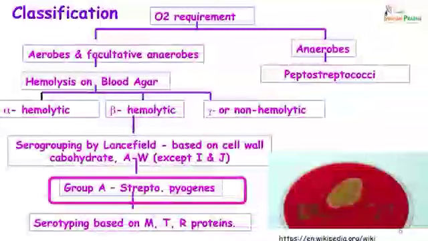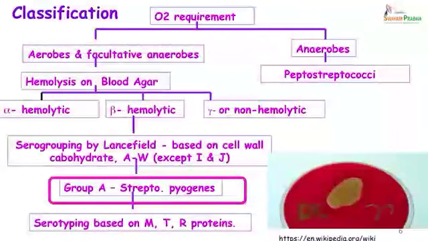Let us look at the classification of the streptococci. Depending on the oxygen requirement, streptococci are divided into aerobes and facultative anaerobes and anaerobes. In the anaerobes, we have the peptostreptococci. Coming to the aerobes and facultative anaerobes, based on hemolysis on blood agar, these are classified into alpha hemolytic streptococci, beta hemolytic streptococci. So, alpha hemolytic are the ones which show partial hemolysis as is observed over here. Then you have the beta hemolytic streptococci which show complete hemolysis, and the gamma or what are referred to as